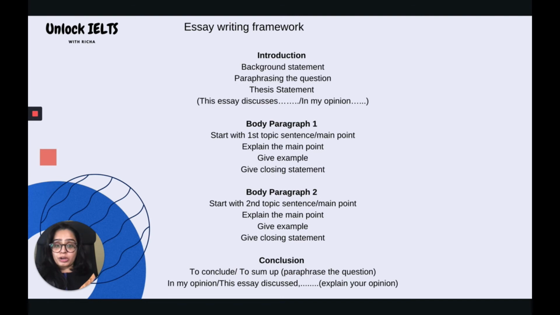In the next body paragraph, you start with your second main topic or main point, then explain it further by giving examples, and then you give the closing statement. Lastly, in the conclusion, you start with 'to conclude' or 'to sum up', then you paraphrase the question, and lastly explain your opinion as per the thesis statement.